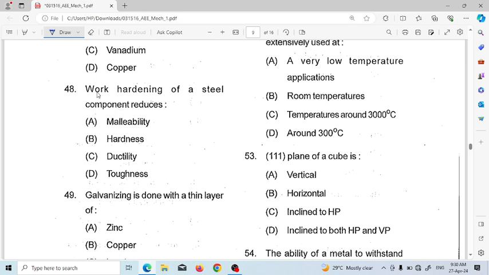Question number 48. Work hardening of a steel component reduces malleability, hardness, ductility, toughness. So work hardening of a steel component reduces its ductility. Ductility reduction happens when we do work hardening in the steel.